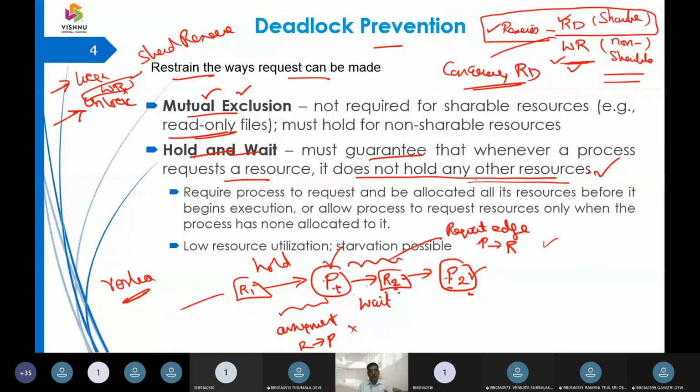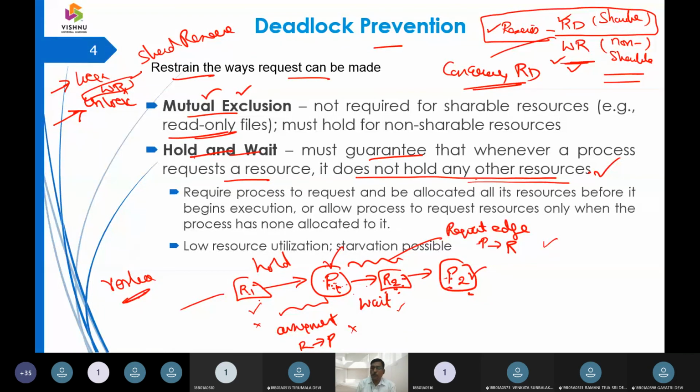That is what we call restraining or preventing the deadlock. If P1 wants a resource R2, then it should release the resource held by it, that is, it should release R1 to gain R2. That is what the prevention is.